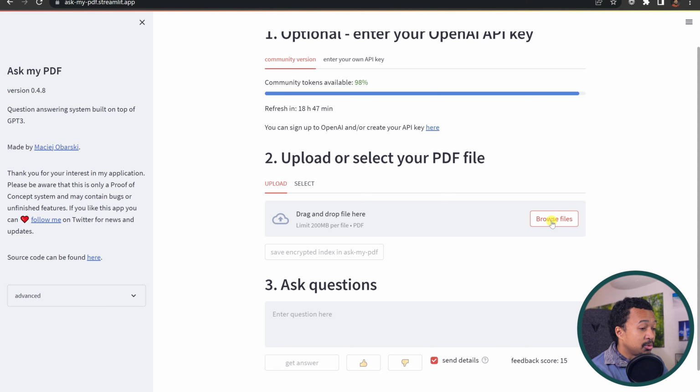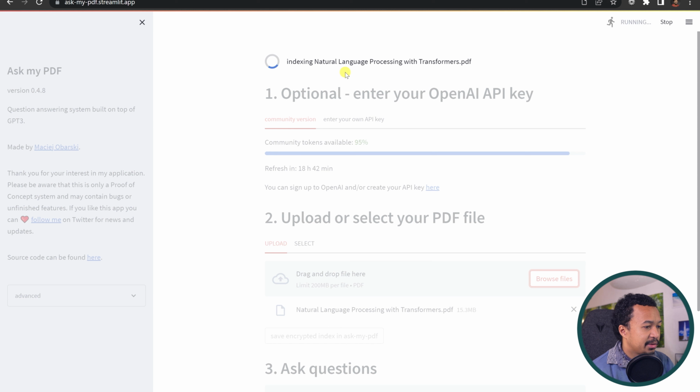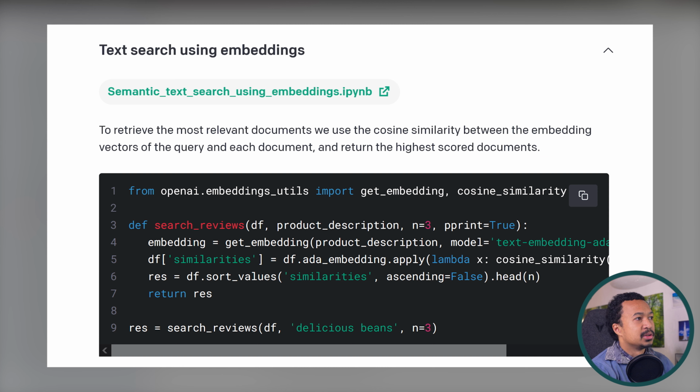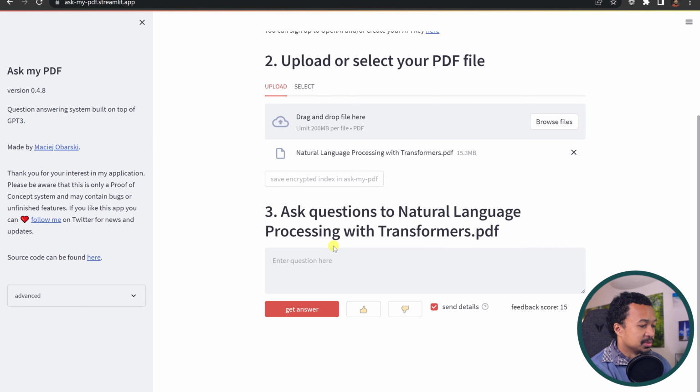Do I have a book around? Let me check. Yeah, I bought the Natural Language Processing with Transformers book, so I'm indexing it. I'm guessing it's talking with OpenAI to generate vector embeddings for the text in the book, and then afterwards I can ask questions and it's going to do some cosine distance between my question and the answers in the book. Ask questions. What is transformer?